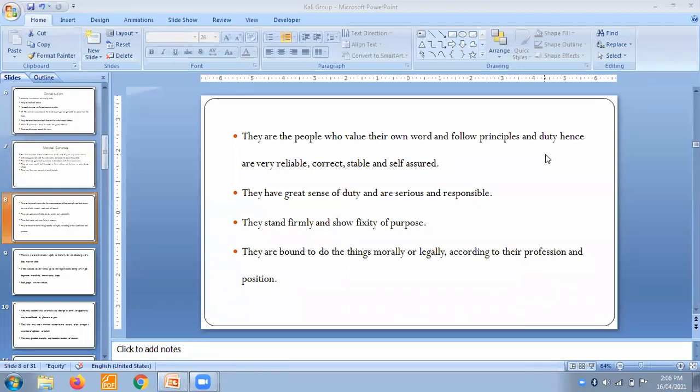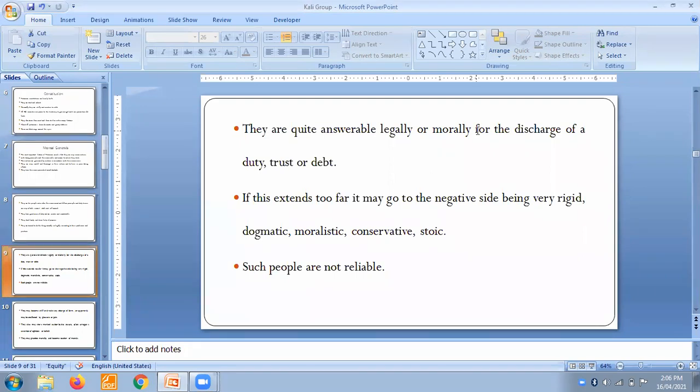Kali people will never go into any wrong or illegal things. According to their profession or position, they will really try to do their things very well. They are quite answerable legally and morally for the discharge of their duty or trust. These people will do their work very properly and very clearly.